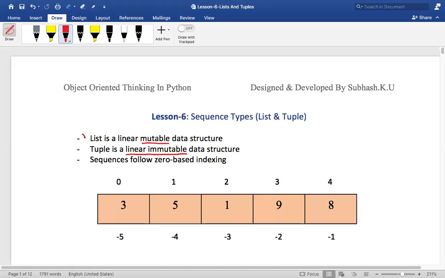So in a list, the data can be changed. The data in a tuple cannot be changed. Is that okay? Is this okay till here? I want everyone to put that in the chat box quickly, right? Is that okay till here?